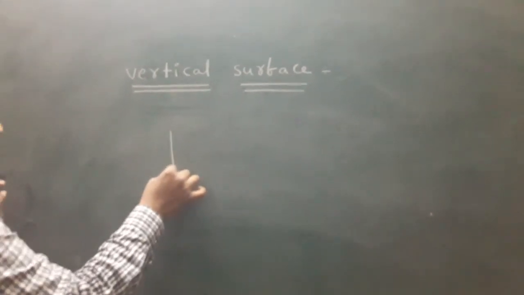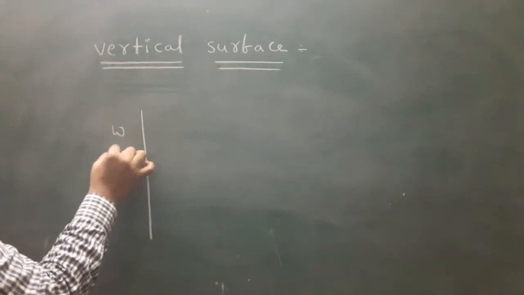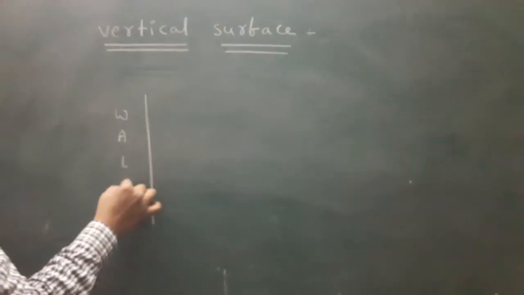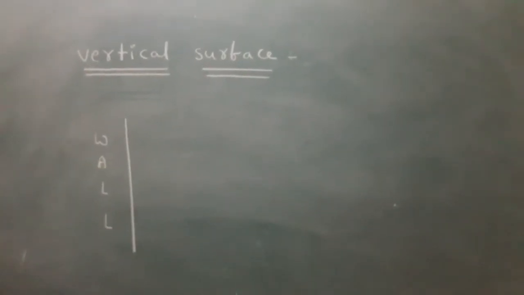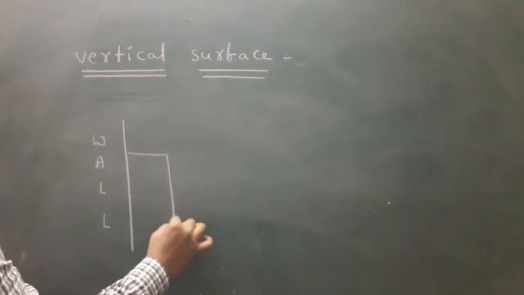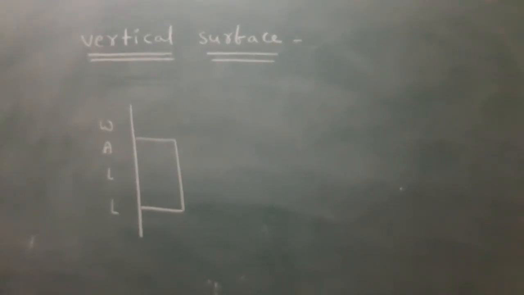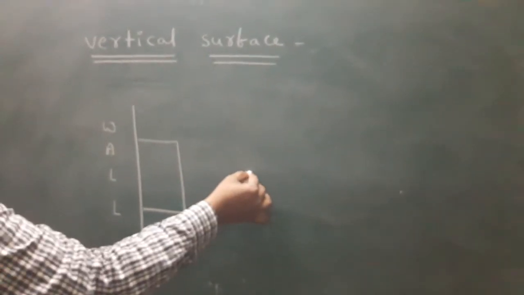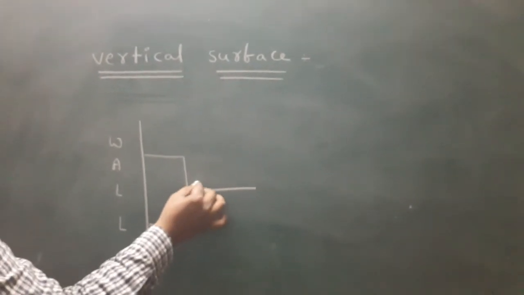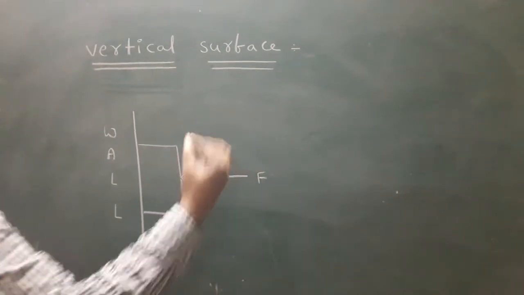For example, this is the duster. This is the block. Here, the block is pressed against a wall with a force F.